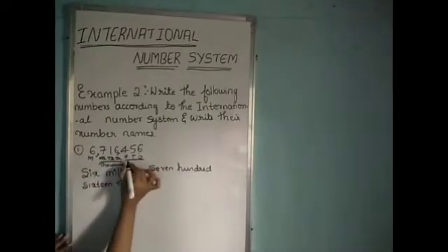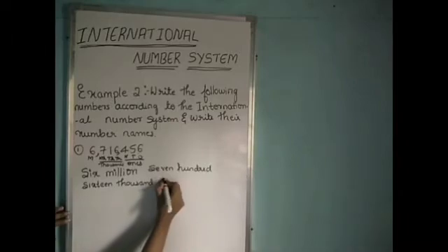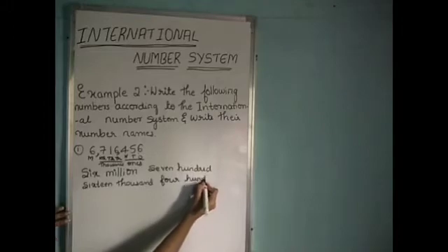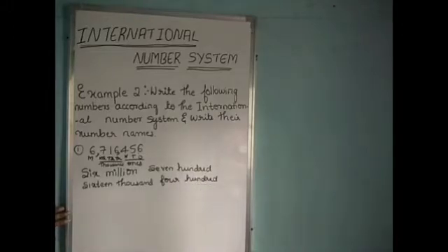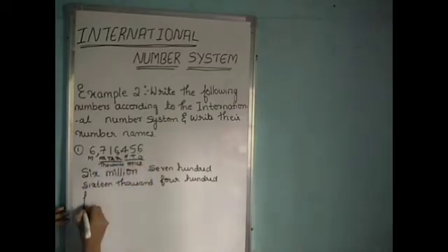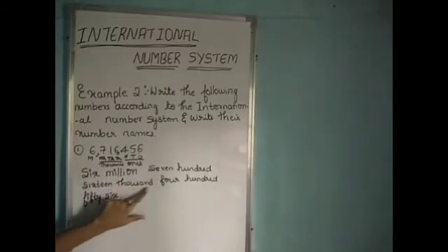Next, the last 3 digits constitute the ones period. So we call it 456. So the number name is 6,716,456.